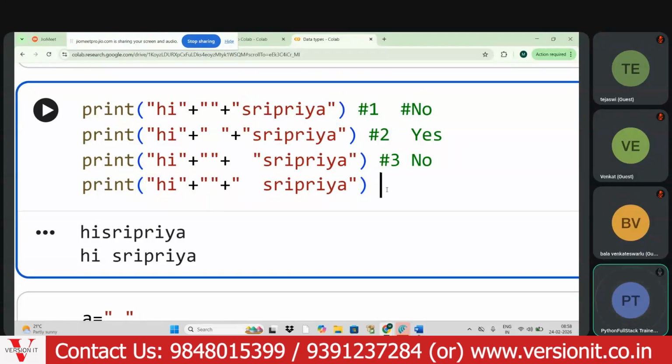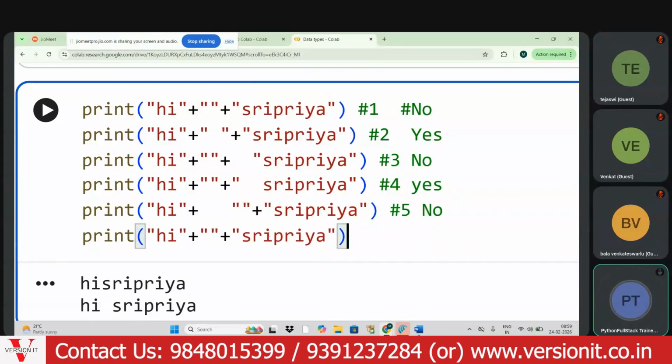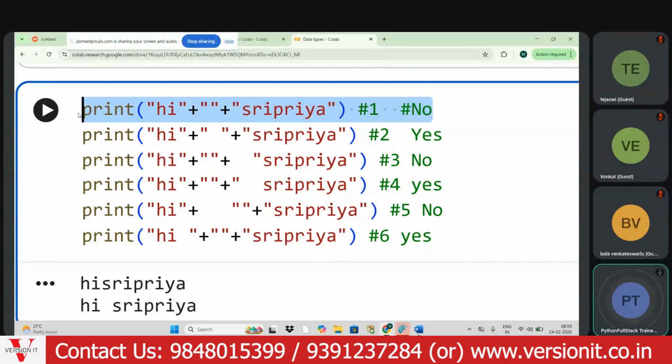Inside the quotes, a stream of characters enclosed in the quotes, if you give space, then only it will be considered. So what about the fifth line? Will I get space? No, my dear aspirant. In between the quotes, if you give space, then only it will be considered. Now this is the point you need to observe here. Everyone have a close look at these points.